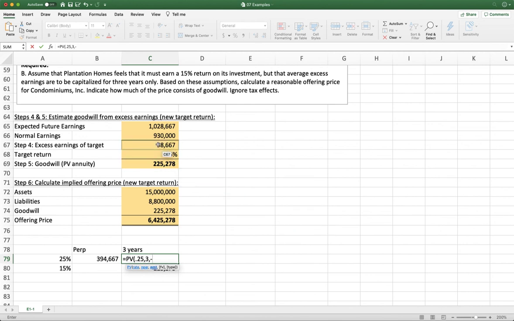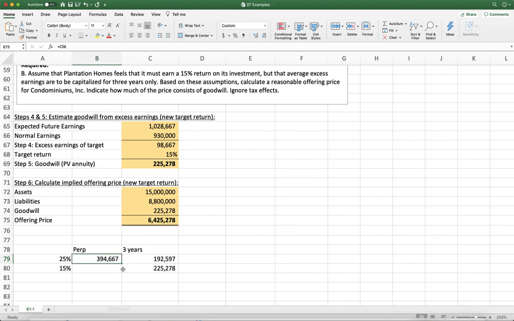And our payment is going to be that excess earnings. Again, we're going to enter that as a negative number. And so we see that as predicted, the number in this column is smaller than the number in this column because assuming 3 years is a more conservative estimate than assuming forever.